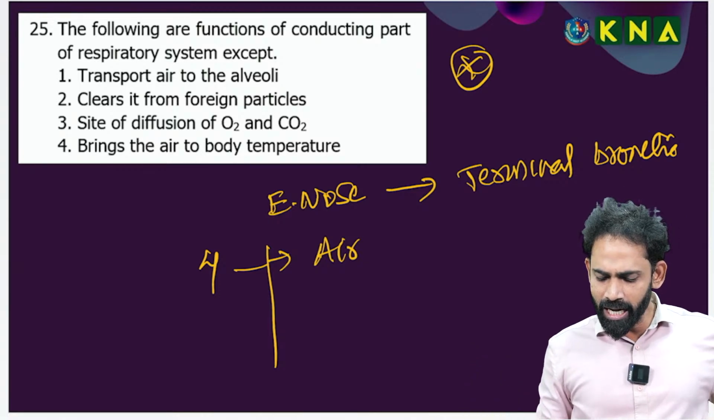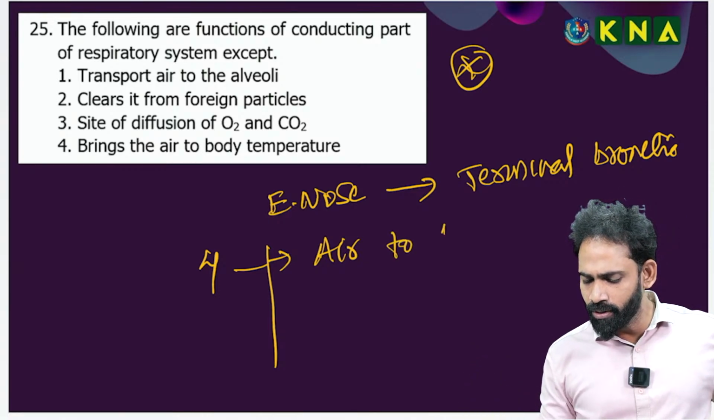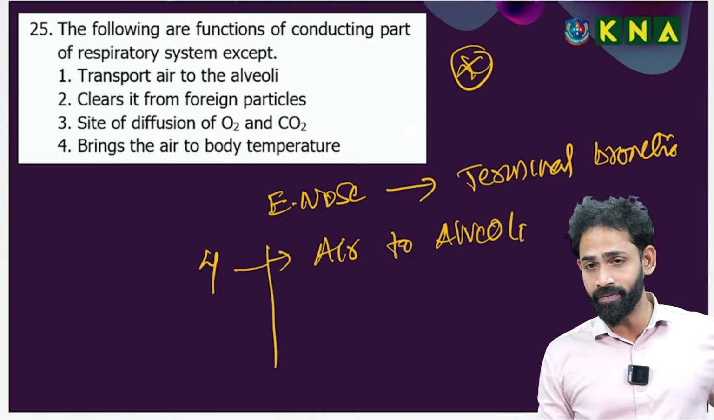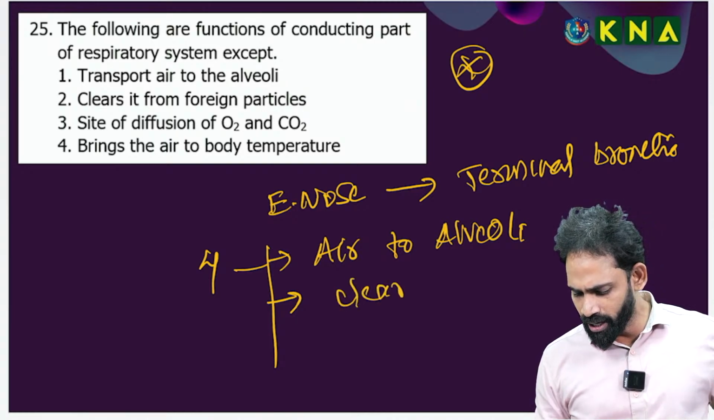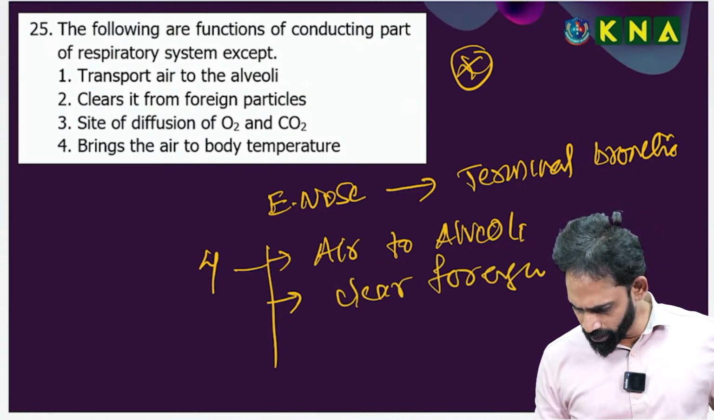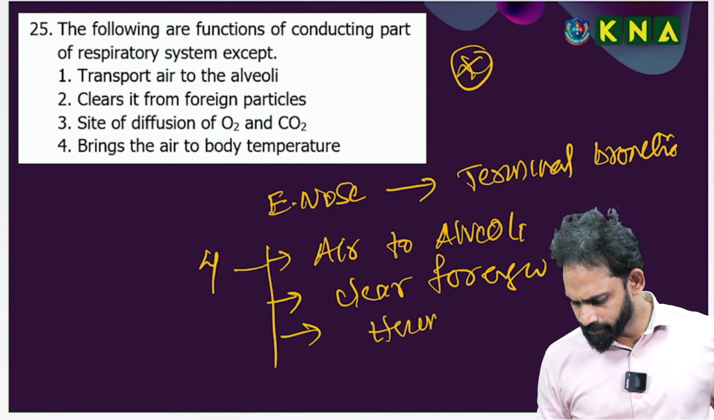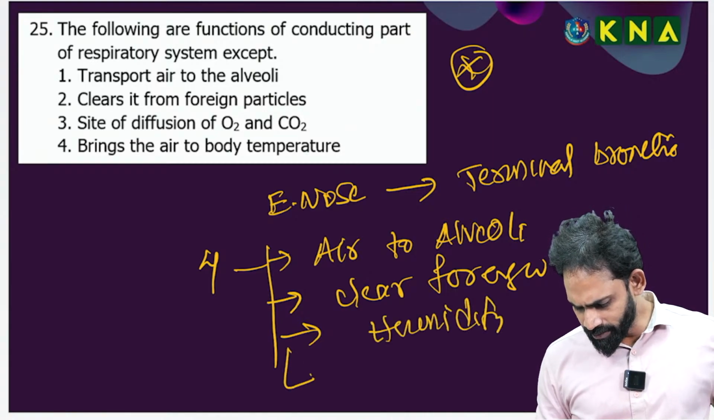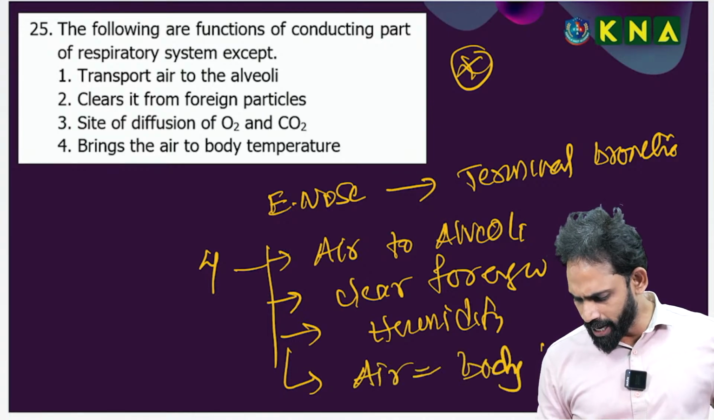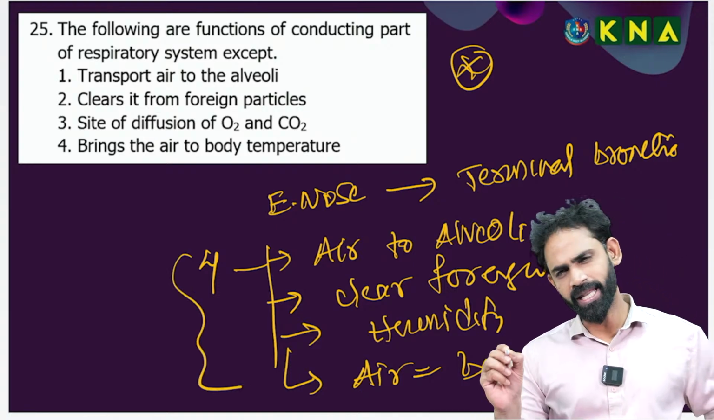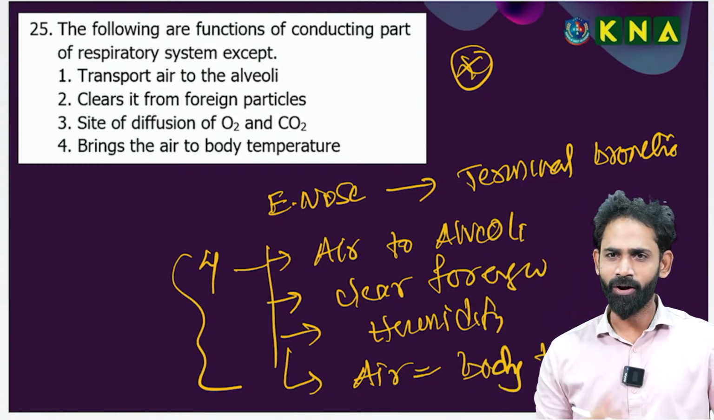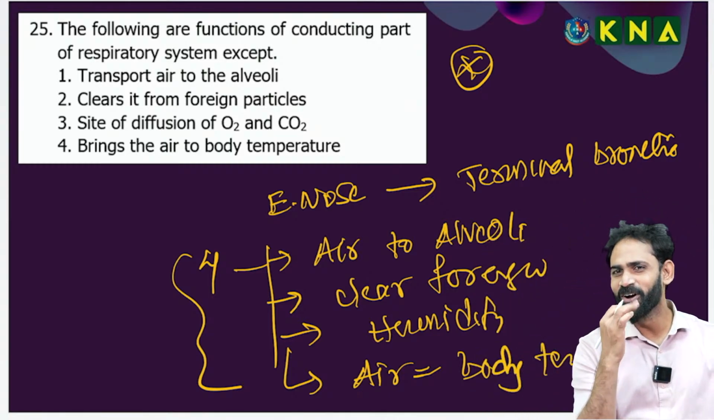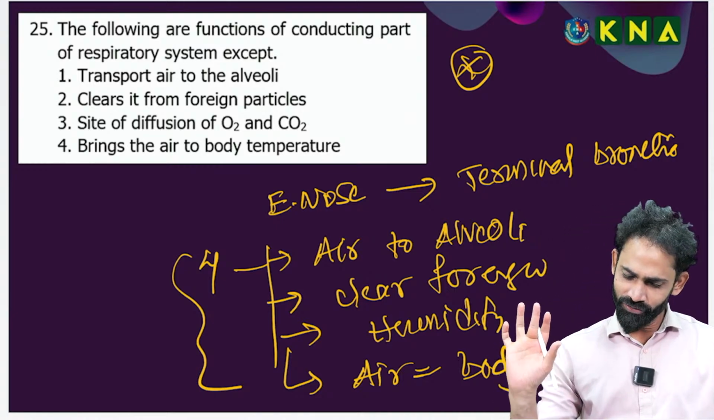Good. So, transport of air from atmosphere to the alveoli, one function. Next level you will study. The next one is clears foreign particles. Humidifies. Next one brings the air equal to body temperature. I wrote fastly but important. The smell, sorry, so we can smell. That is why 4 functions, okay?